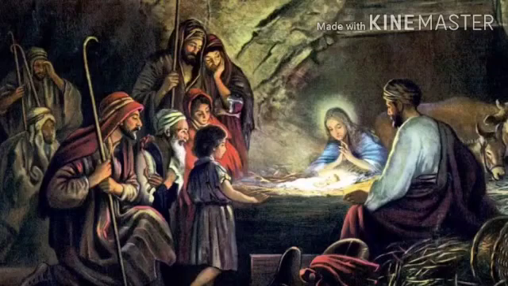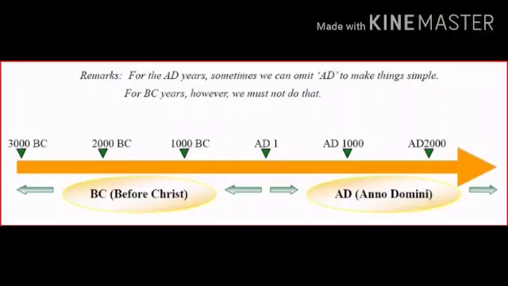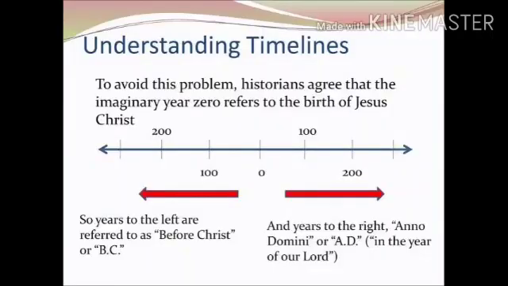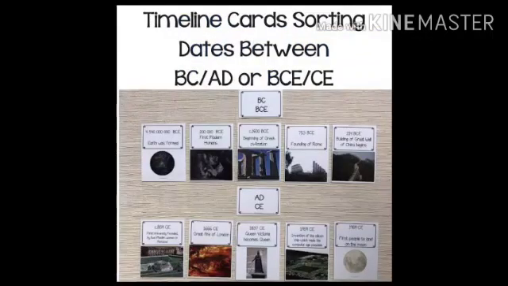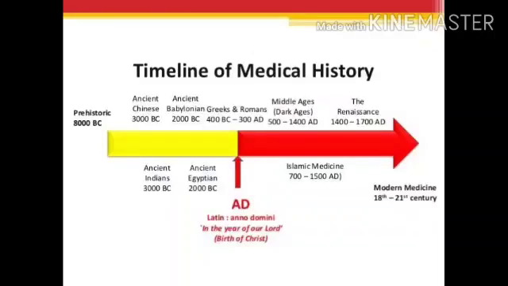And next we'll see what is AD, Anno Domini. An event that happened after the birth of Jesus Christ is written as AD, that is Anno Domini, year of our Lord. Lord, here they mention Jesus Christ. Example, if a king is born 800 years after the birth of Christ, it is written as AD 800.